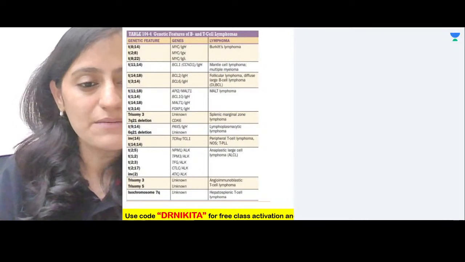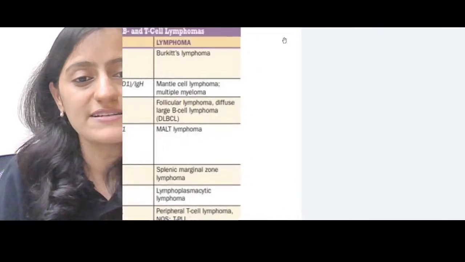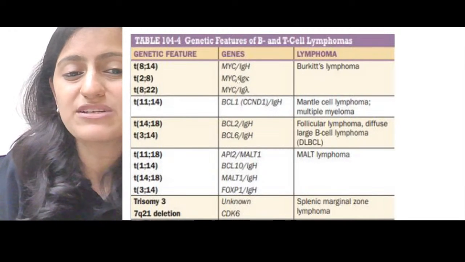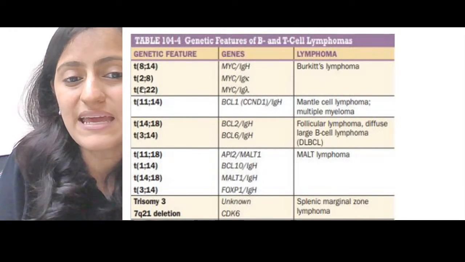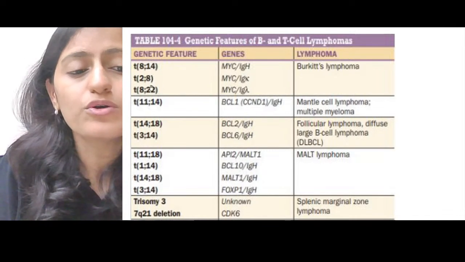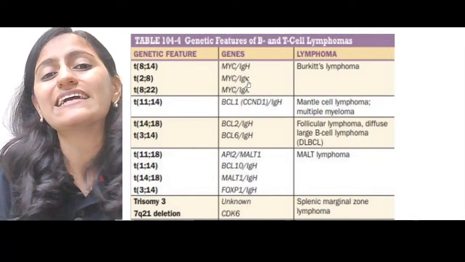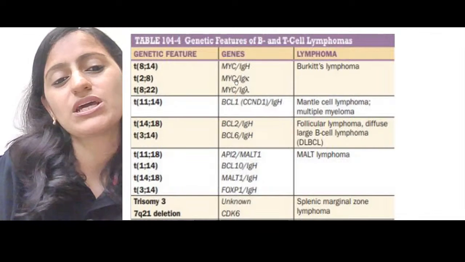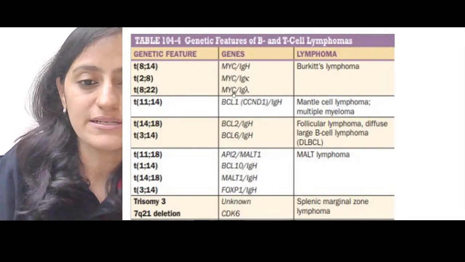So this is one table that I've got for you to look at the various translocations. Look at this. Burkitt's lymphoma, the gene is the MYC gene everywhere because it's chromosome number 8 everywhere. Then you have 14, 2 and 22. 2 and 22 basically is for the light chains, the kappa and the lambda. So light chains, heavy chain, basically with the MYC gene, that is Burkitt's.